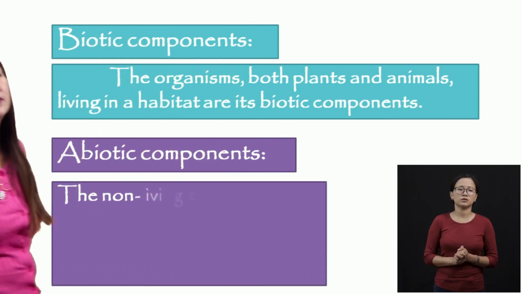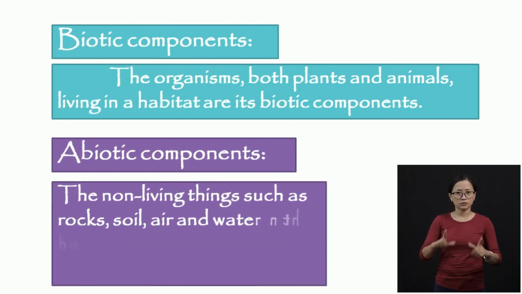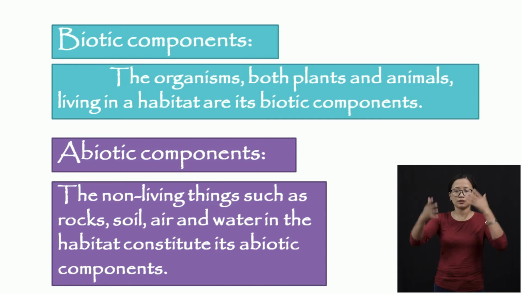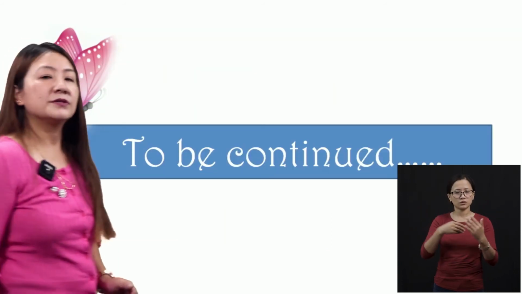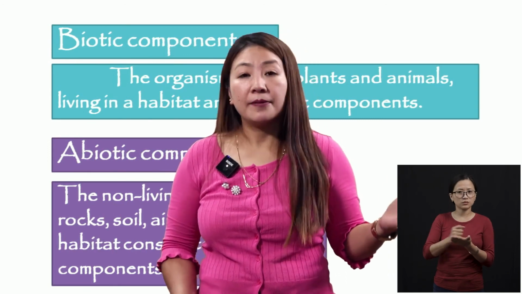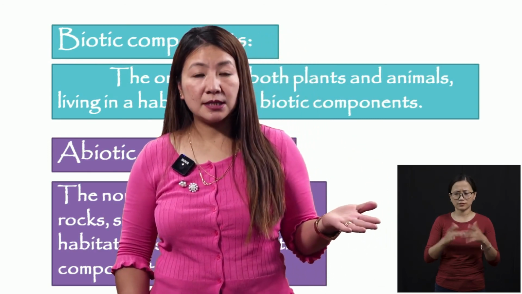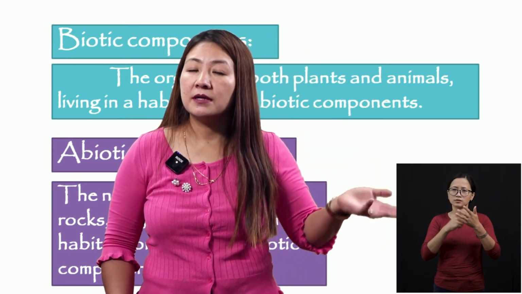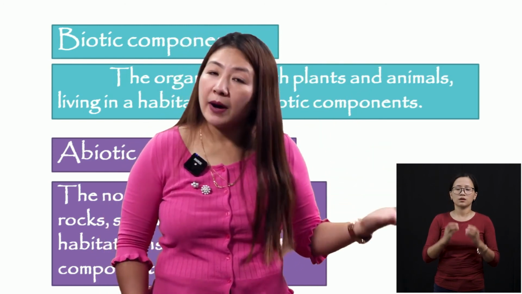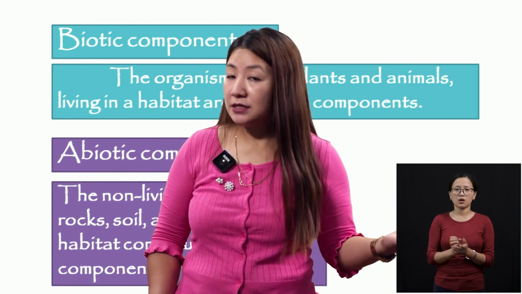What are abiotic components? The non-living things such as rocks, soil, air, and water in the habitat constitute its abiotic components. So children, try to remember the different kinds of habitats, that is terrestrial and aquatic habitat, the biotic components, the abiotic components, and what is it?